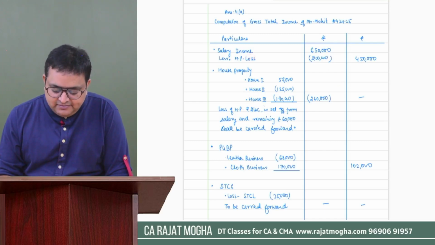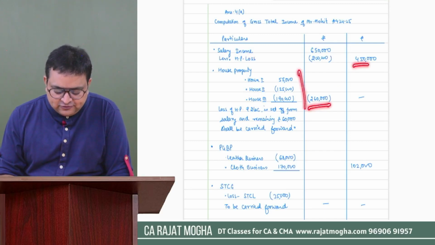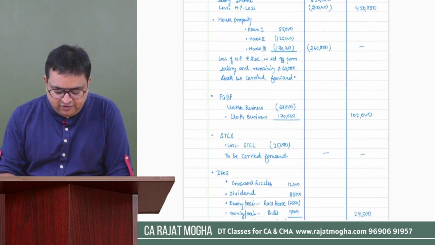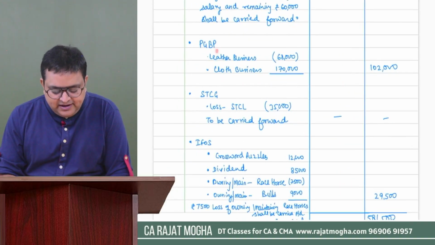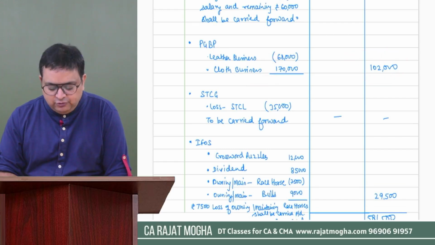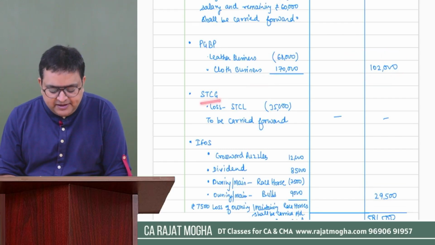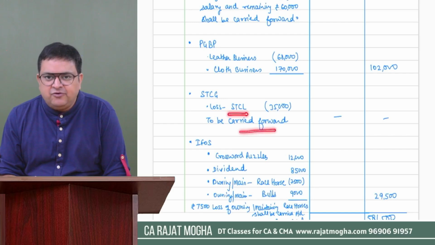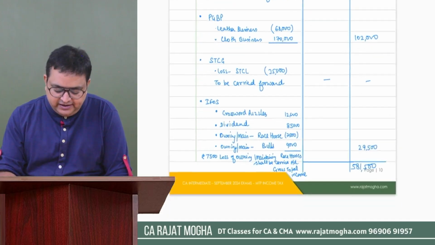So salary income is 450. House property, there is a loss, so 60,000 we have to carry forward. We have already discussed PGBP: leather business loss, clothes business income. So still we have income of 1,02,000 rupees. Short-term capital loss will be carried forward because there is no other capital gain income.